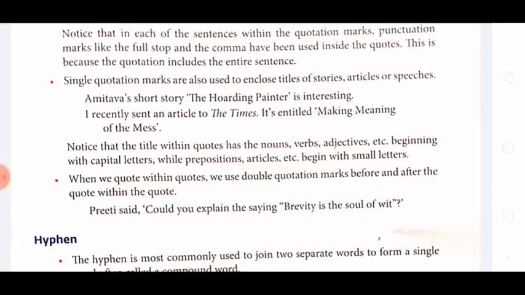Could you explain the saying, brevity is the soul of wit? So brevity is the soul of wit is one more quotation. It is written between double inverted commas, and it is within the single inverted commas.